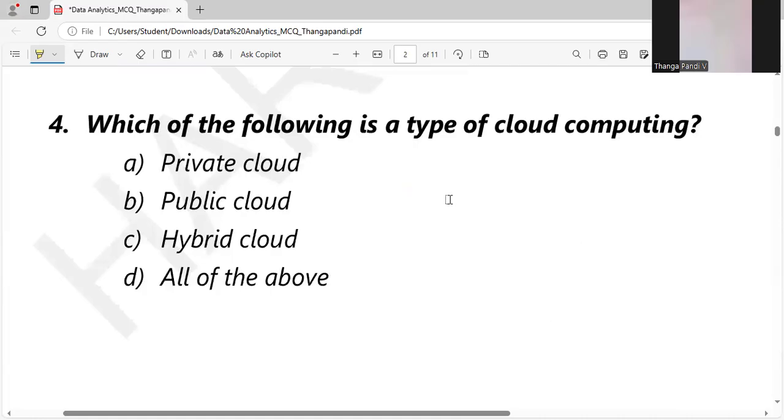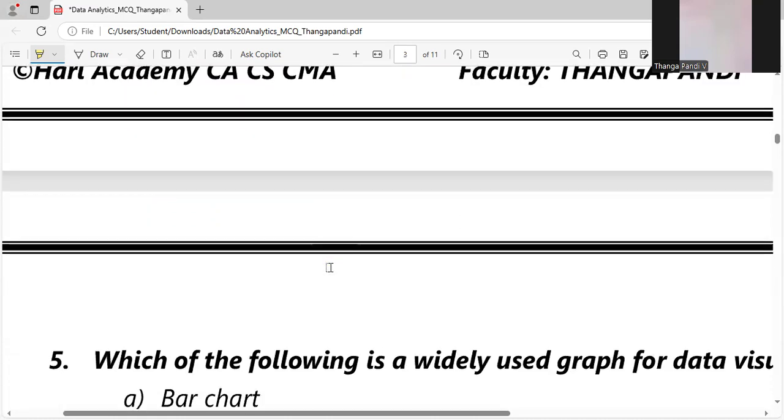Fourth one, which of the following is a type of cloud computing? In the options, they give private cloud, public cloud, and hybrid cloud. They are all types of clouds. So all of the above is the right answer.